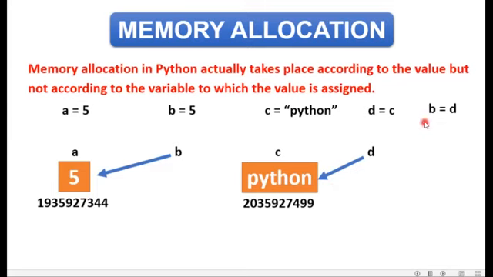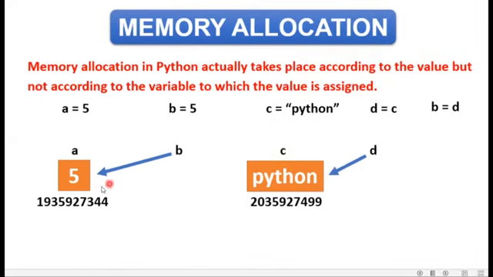By this assignment statement, I am trying to say that now b is going to hold a string type of value, but earlier it had an integer type of value. As we have learned about implicit conversion, Python will do it automatically for variable b. So what will happen in this case? Variable b will not point towards the value 5 anymore, but it will point towards the value Python now, because this value is held by variable d.